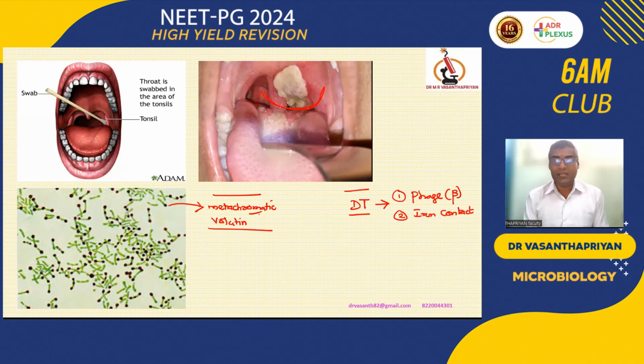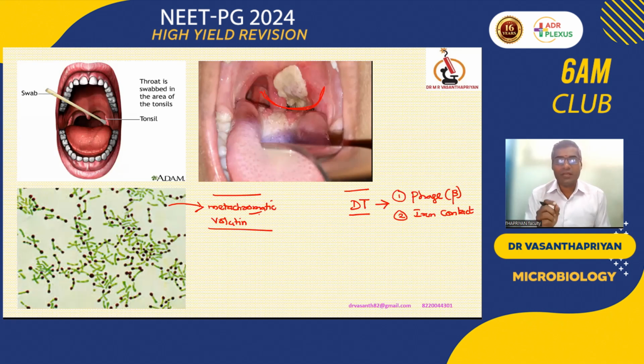Okay, the iron content also. The iron content has a dual edge. For example, a lower concentration of iron, 0.1 milligram per liter, will favor toxin production. If you increase the iron content to 0.5 or more, it paradoxically inhibits toxin production. This is very well used in media preparation.